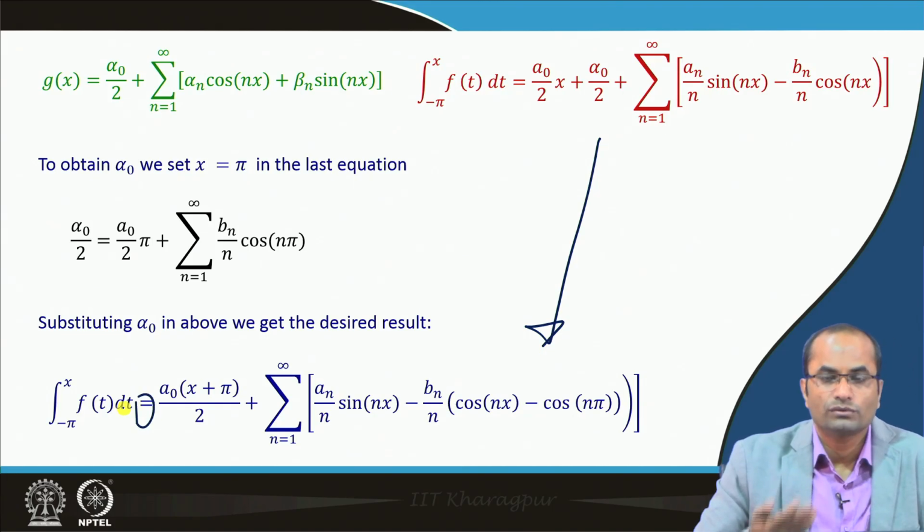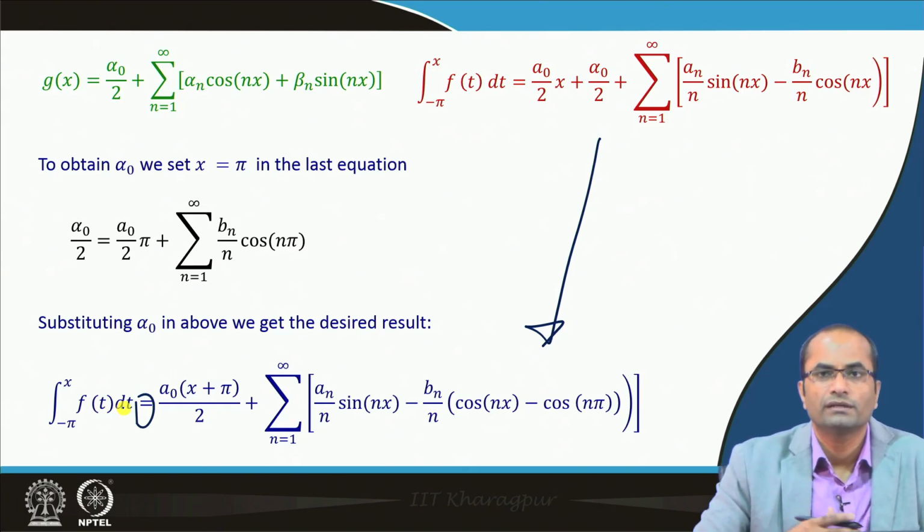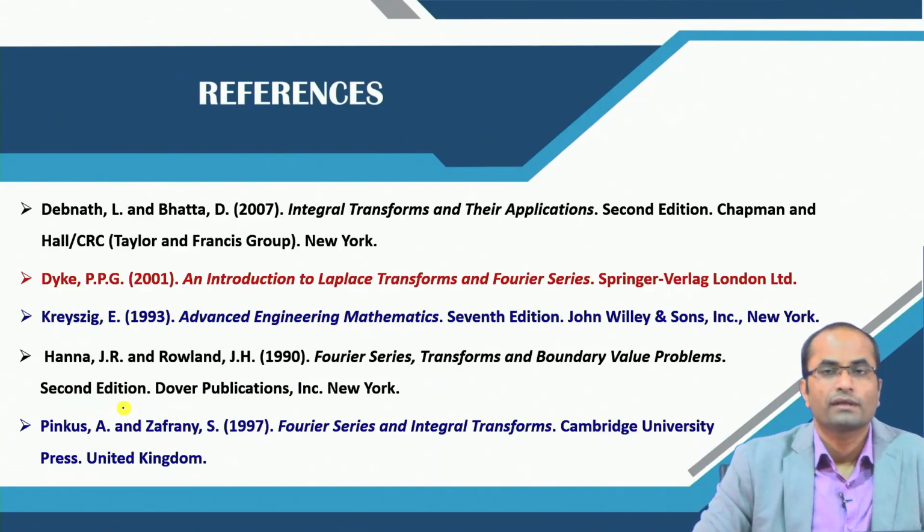So now, just to summarize again: in the case of differentiation we have difficulties for the convergence and also convergence to the right function, but in integration we can simply integrate both sides of the Fourier series and the function as well, and then we will have equality. These are the references we have used for preparing this lecture.